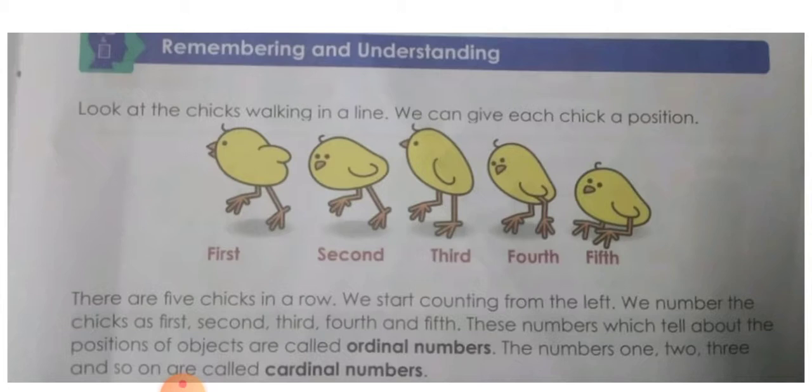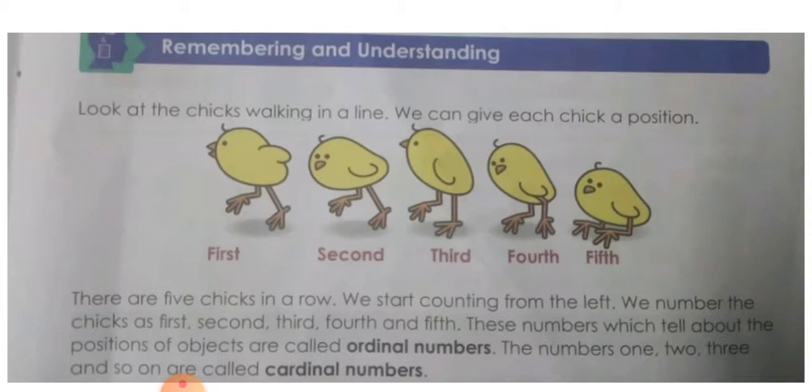So the position of chick number 1 can be said as first. Chick number 2 is second. Chick number 3 is third. Chick number 4 is fourth. And chick number 5 is fifth.